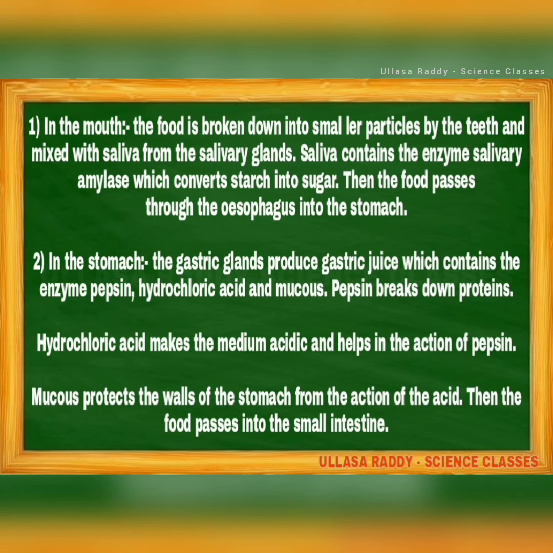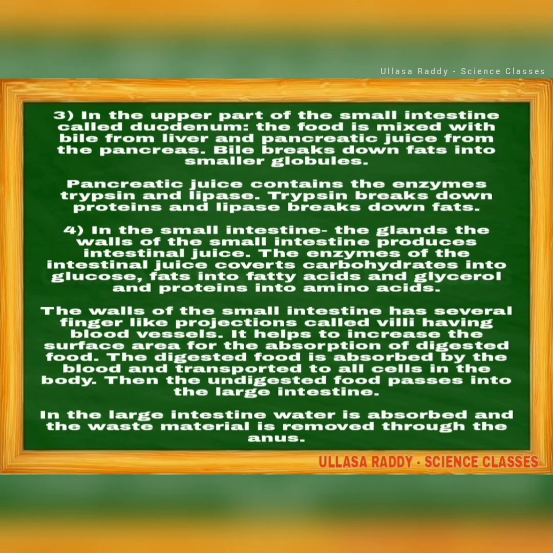In the mouth, the food is broken down into smaller particles by the teeth and mixed with the saliva from salivary glands. Saliva contains the enzyme salivary amylase which converts starch into sugars. Then the food passes through the esophagus into the stomach. In the stomach, the gastric glands produce gastric juice which contains the enzymes pepsin, HCl and mucus. Pepsin breaks down the proteins. Remember that, one more question. Then hydrochloric acid makes the medium acidic and helps in the action of pepsin. And mucus is also one of the most important juices in the digestion process.